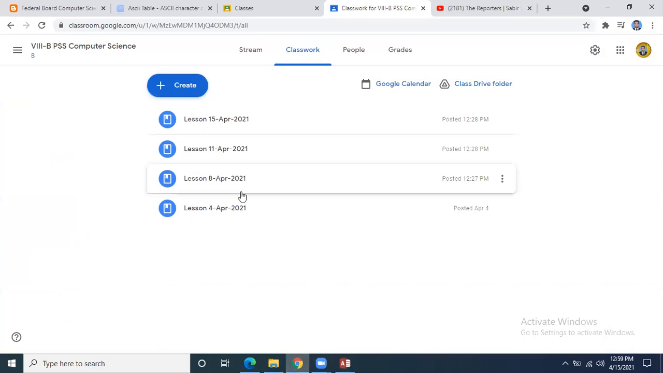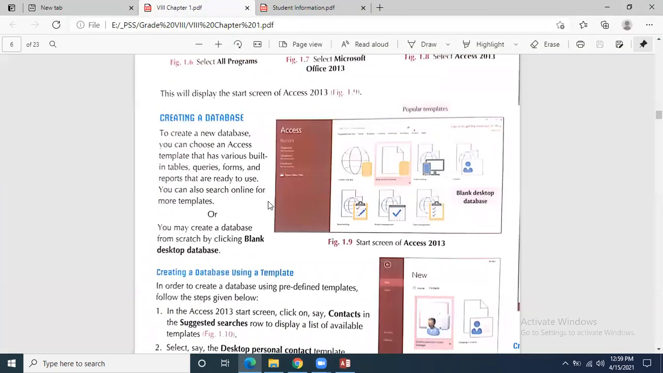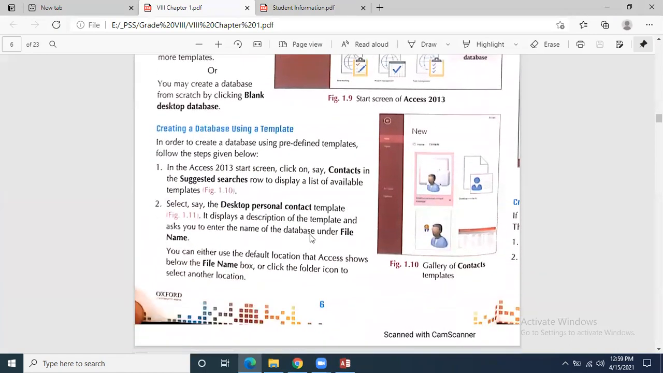It is also a strategy. But we will do it from scratch. We will not take the templates. I have just explained the templates to you. We will make our own. We will make the complete database according to our requirement.